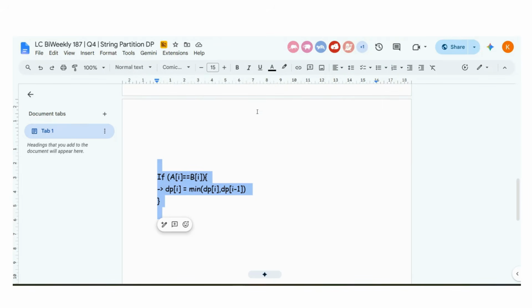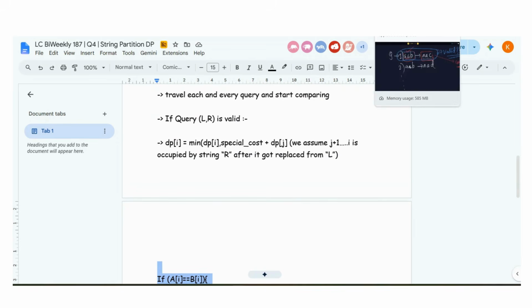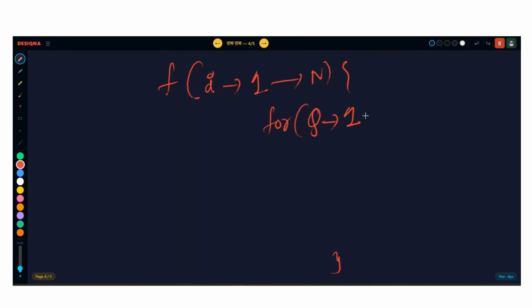Everyone in the meeting, write yes if you understood what is happening. When you are trying to calculate dp of I, how will your code look like? Let's say this is the for loop. I is going from 1 to n. Now what will you do, Bushra? You will run the for loop of all the queries. Let's call the queries m. M is going from 1 to q.